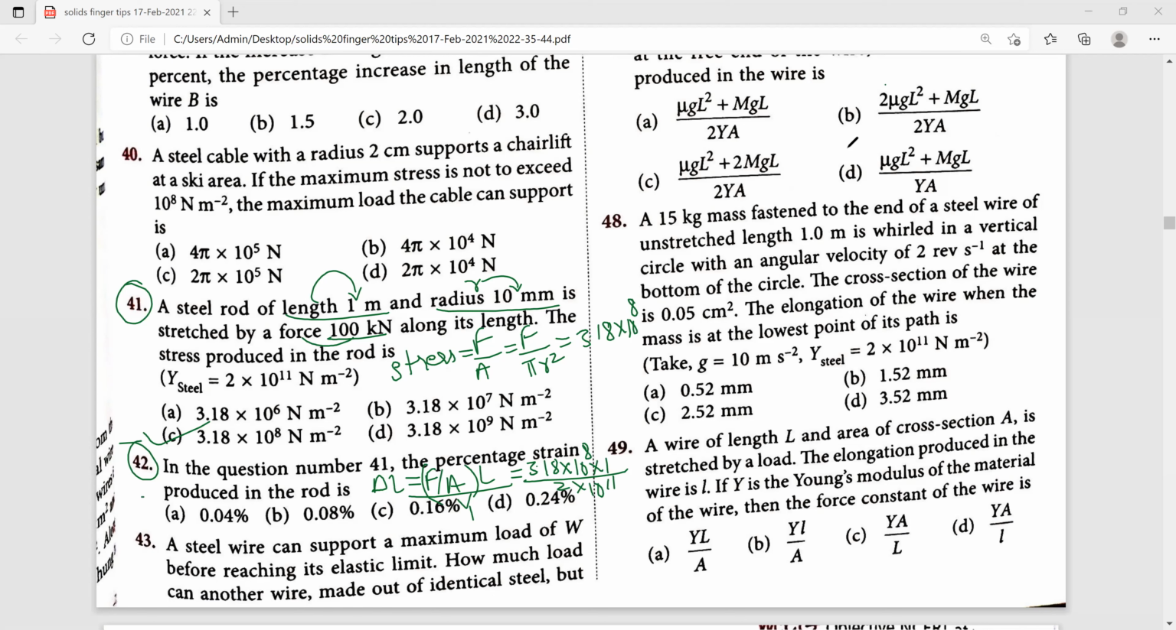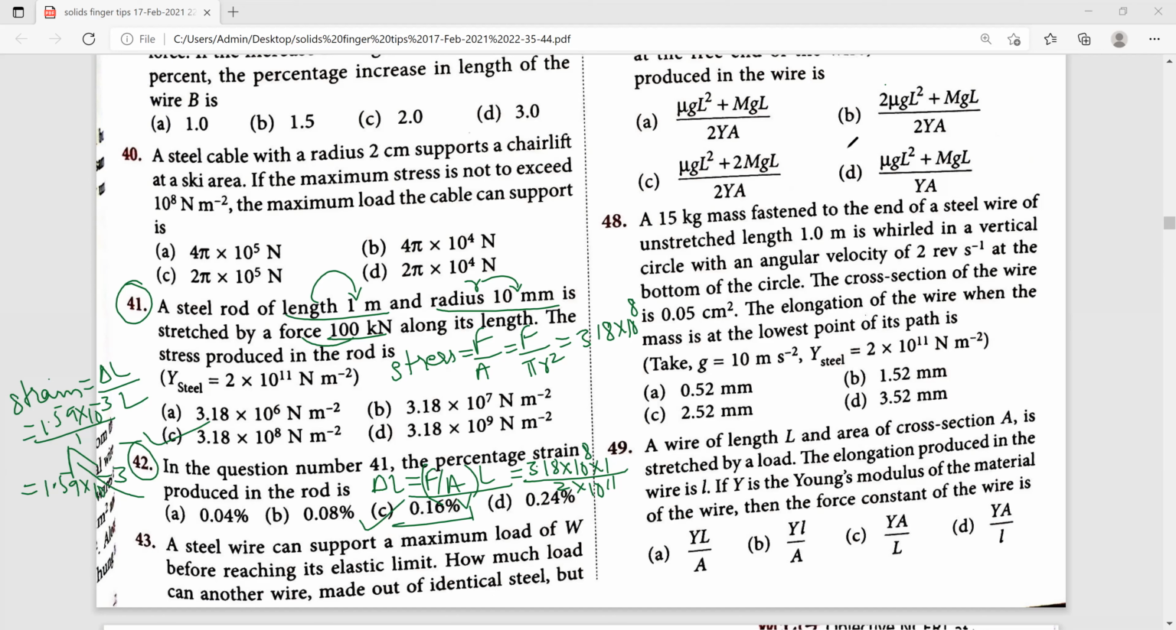Next, we have to find out the strain. Using the formula strain is equal to delta L by L, we get 1.59 into 10 to the power of -3 divided by 1. What do we get? 1.59 into 10 to the power of -3. That is almost equal to 0.16%. Therefore C1 is the right answer.